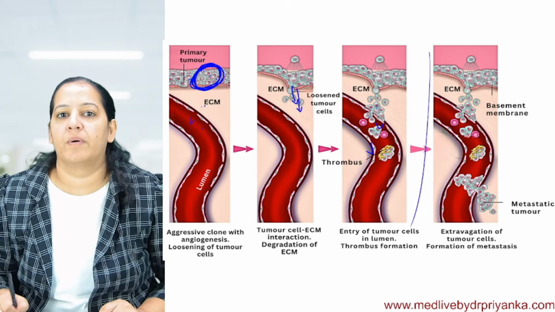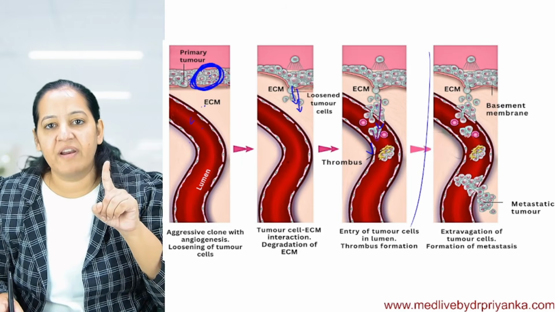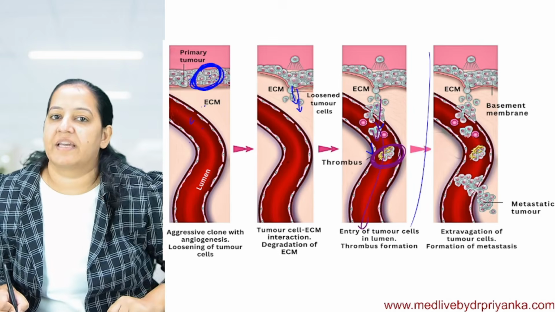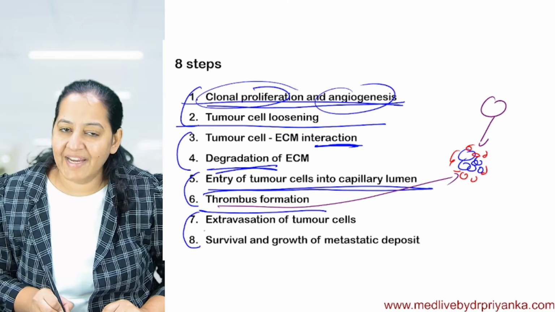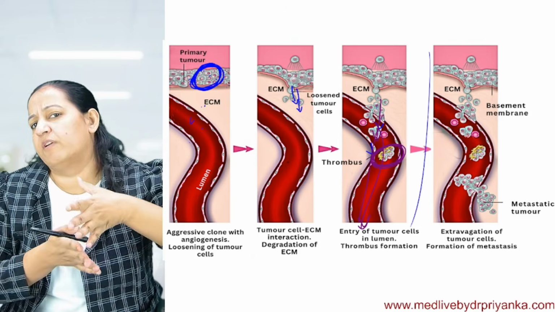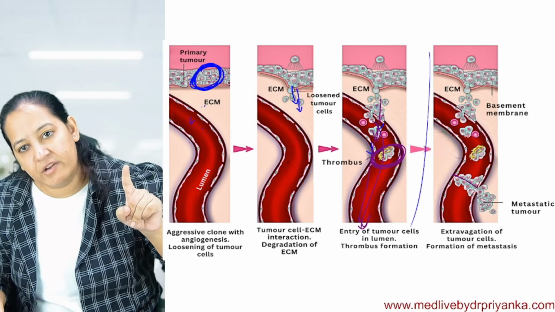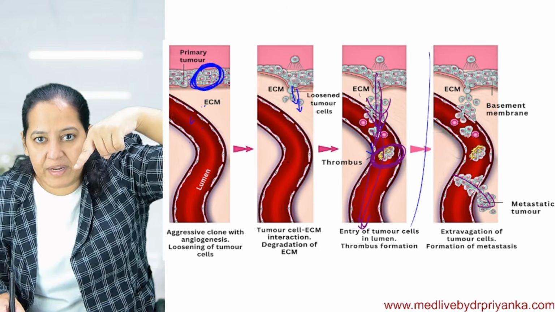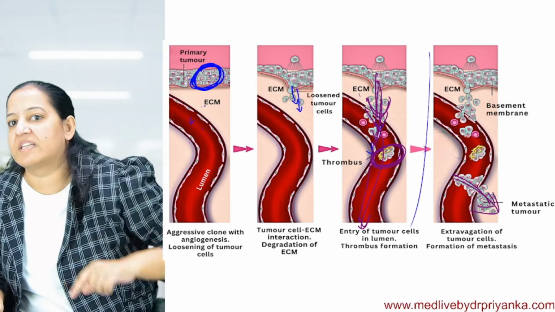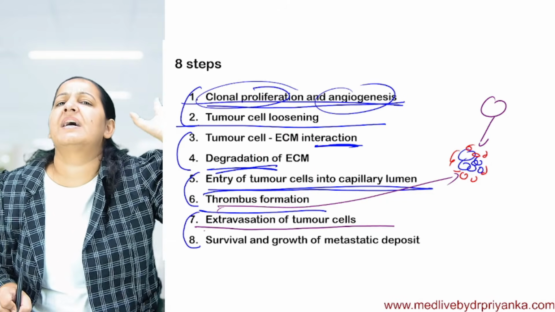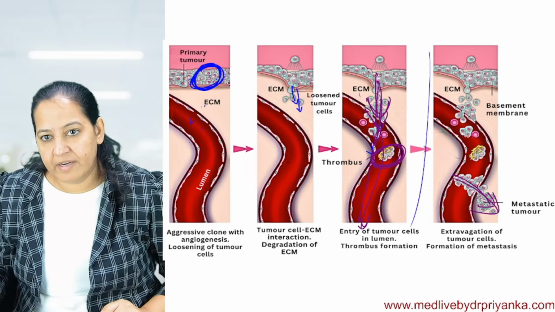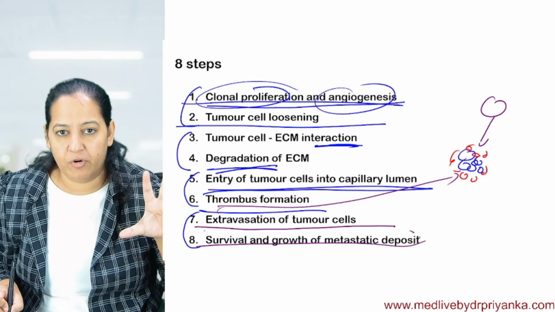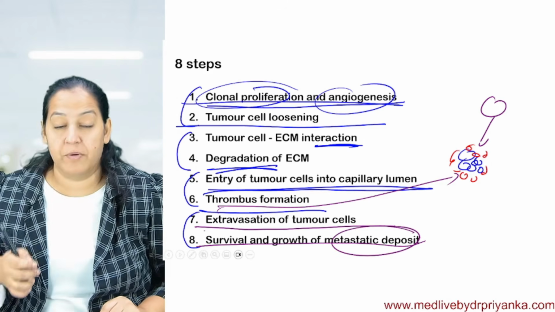So two steps are happening over here: entering the blood vessel, and after entering, formation of thrombus so that they can escape immunity. Now they will travel to some distant site via blood flow. They will go to various organs, and at some other organ they will extravasate. Initially they were intravasating, entering over here, and here they are extravasating. They come out at some distant site, and after coming out, they grow there and form the secondary metastatic deposit.